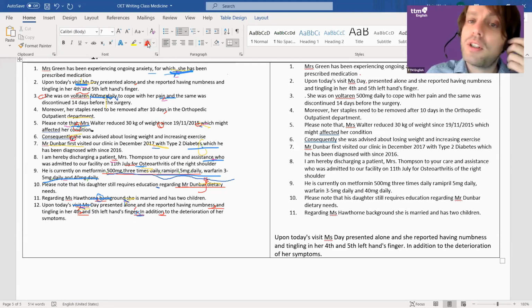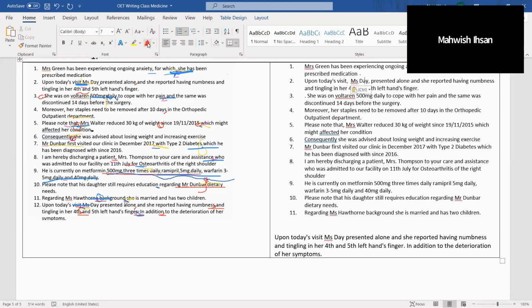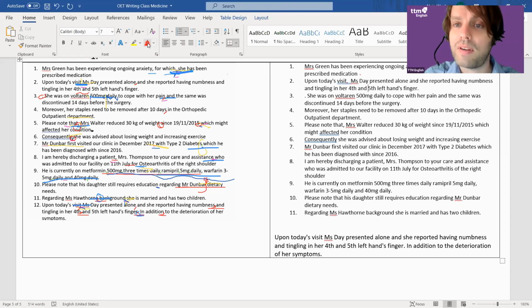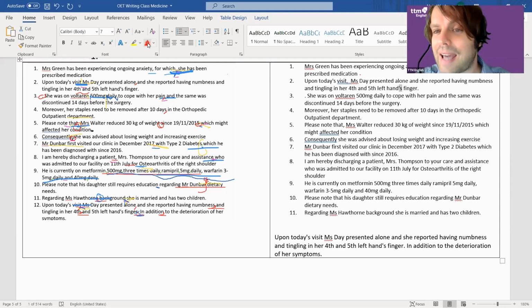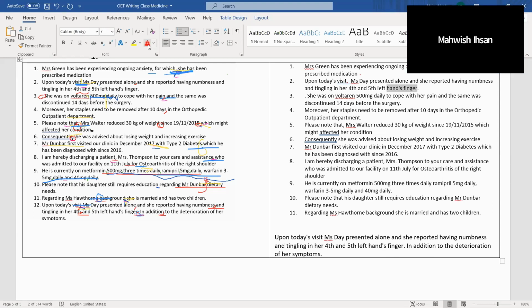Okay. So upon today's visit, comma, sorry, I put this in the wrong place. Mrs. Day presented alone, and she reported having numbness and tingling in her 4th and 5th left hand fingers. Now, it's wrong, isn't it? This is more of a grammar problem. I told you these are real. Left hand. We don't say it like that. We don't use the possessive apostrophe for hands and fingers. Okay.